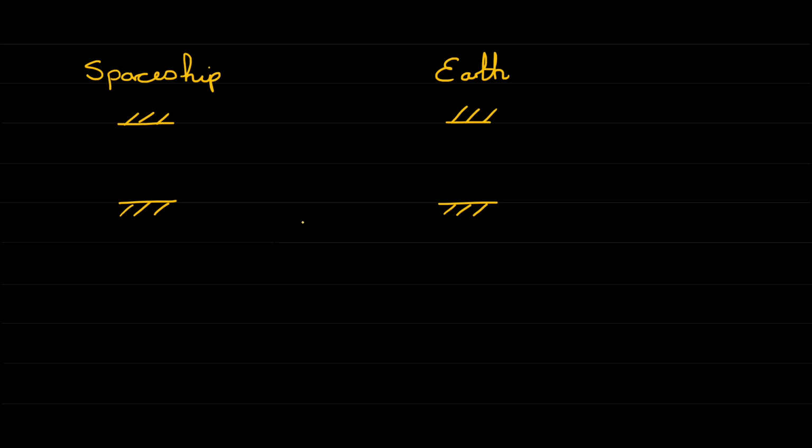Remember, we have one clock, but we're looking at it from two different points of view. From the point of view of the person on the spaceship, we simply have the two mirrors, and the pulse of light is moving from one mirror to the other mirror in one tick of the clock. For the person on Earth, because the spaceship and the clock on the spaceship is moving, they don't see quite the same thing. They see the pulse of light moving in this direction because the mirror has moved in the time it takes the pulse of light to get across. For the person on the spaceship, let's say that the time they measure for the pulse of light to get from one mirror to another, they call tau, the Greek letter tau.